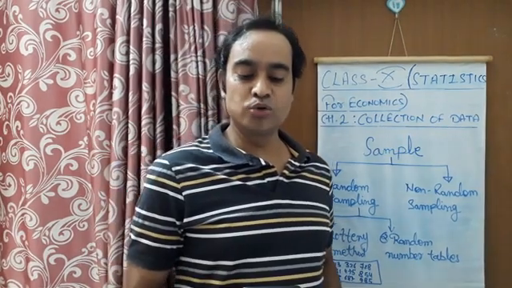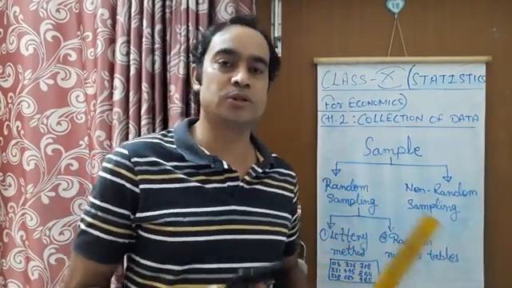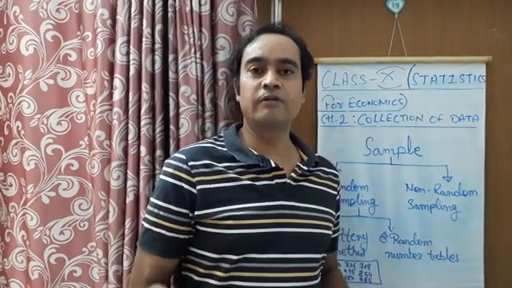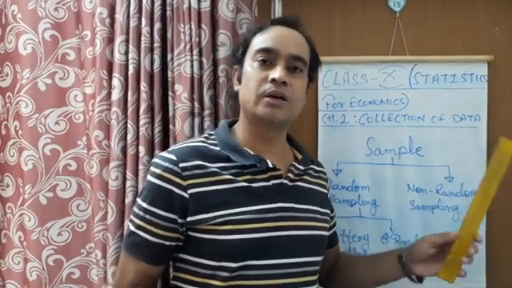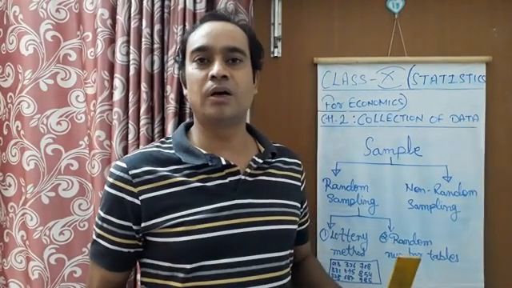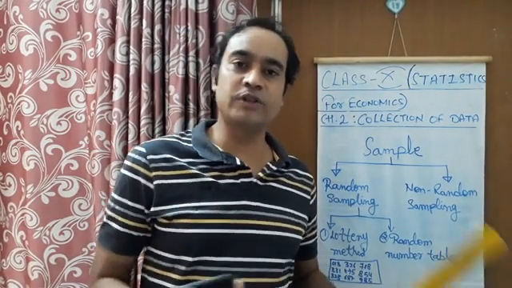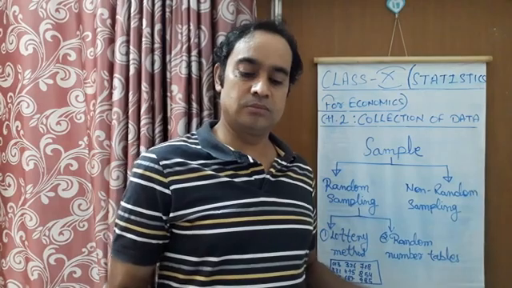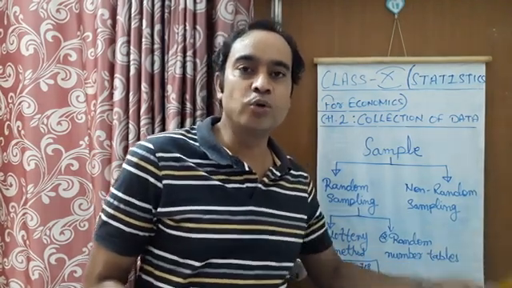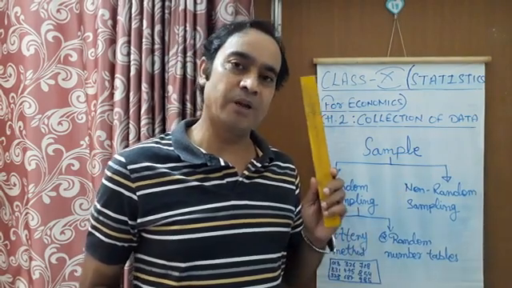You may select the households conveniently. Now, how is the investigator going to select the households? He will select those households which are nearby, or households of a friend of the investigator, or households which are convenient to survey. All these things will be kept in mind by the investigator.